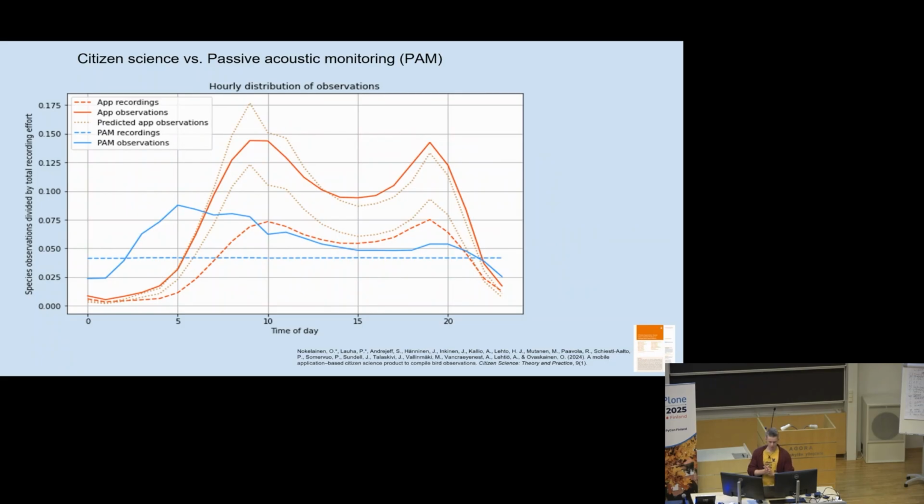Okay, then maybe a few words about why this application was published and what we are actually doing with the data that it produces.